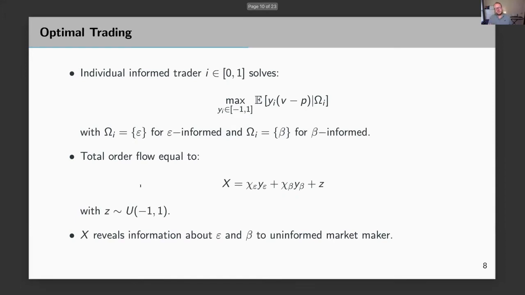The optimal trading for informed traders is very simple. Being risk neutral, they trade to maximize their expected returns. Y_i is their position. V minus P is the dollar return, because V is the payoff and P is the price. They choose their positions between -1 and 1, which is the position limit that we impose, to maximize that expected return. Total order flow consists of total orders from epsilon informed, beta informed, and liquidity traders. The market maker observes total order flow and sets the price competitively.